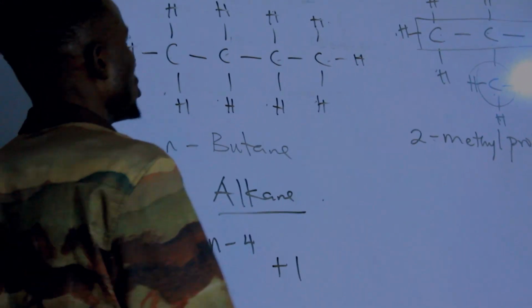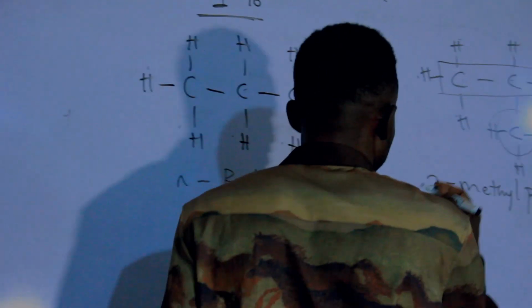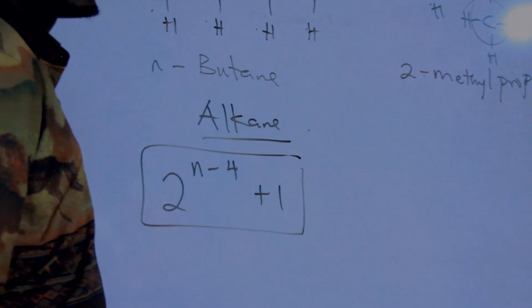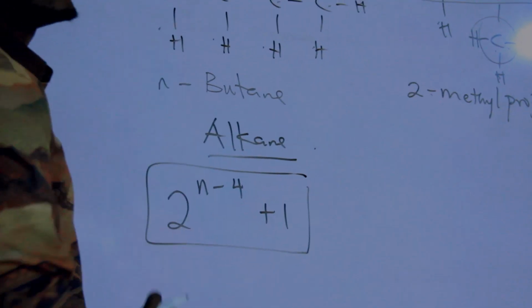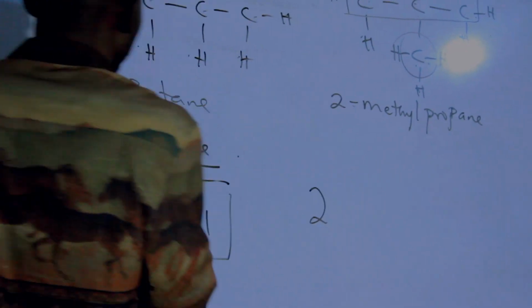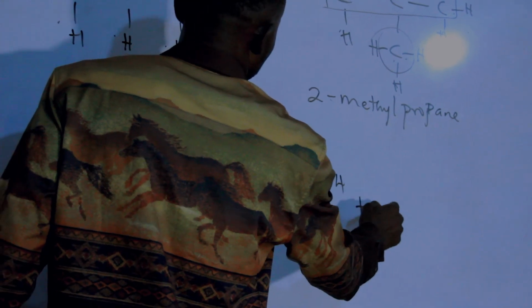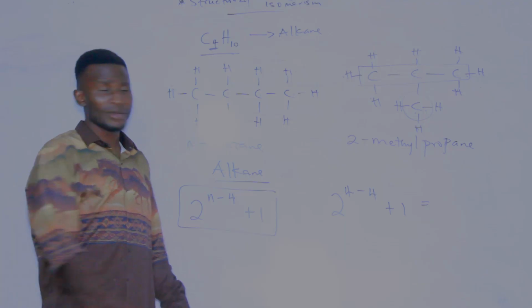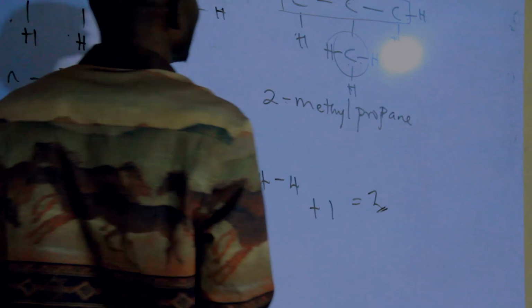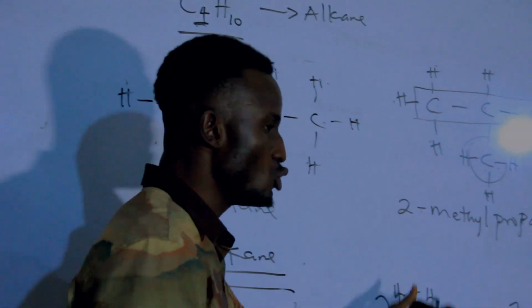Now let us see, what is our n? N is the number of carbon in the given structure. For instance here, if I'm using this formula to find the number of isomers for this, this formula only works for the structural isomers of alkane. Then I will now say this is 2 raised to the power, what's the n value here? That is 4. So I have it to be 2 raised to the power 4 minus 4 plus 1. Don't forget that 4 minus 4 is equal to 0. 2 raised to the power 0 is what? 1. Plus 1, that's equal to what? 2. That makes this alkane, butane, to have 2 isomers.